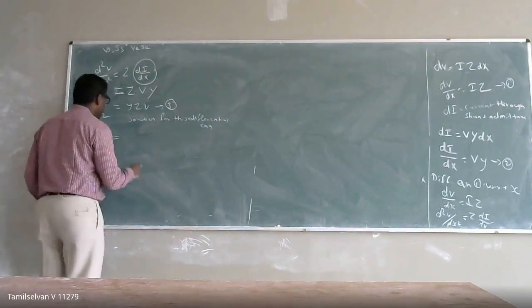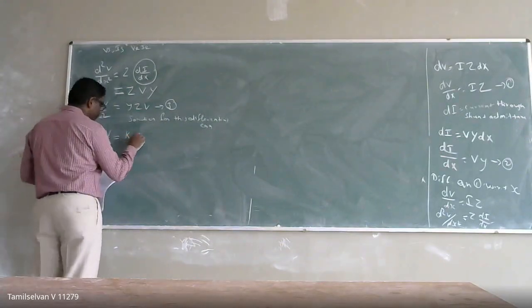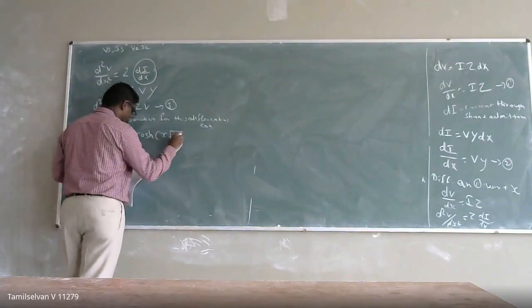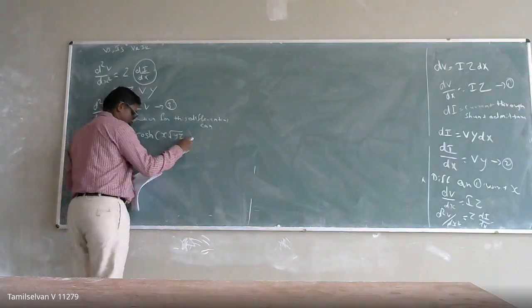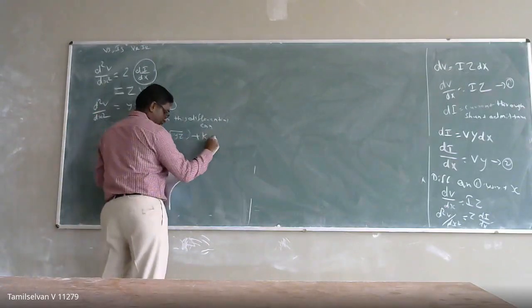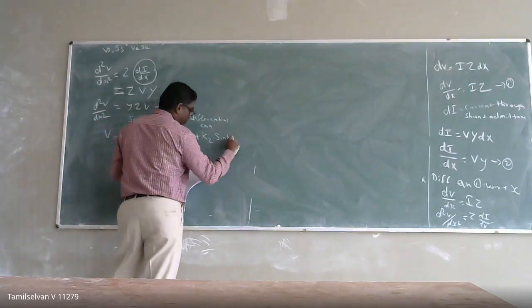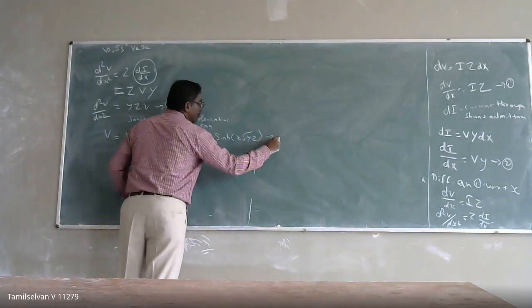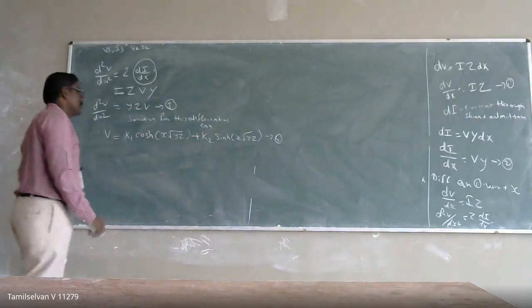So V will be equal to k1 into cosh of x into square root of YZ, plus k2 into sinh of x into square root of YZ. This is going to appear as equation 4.